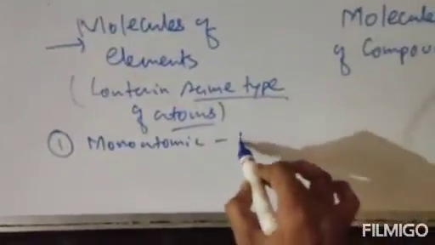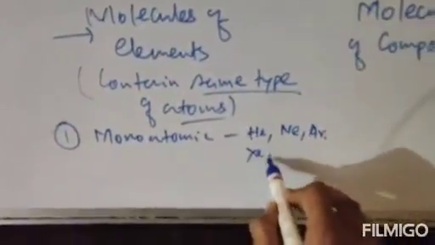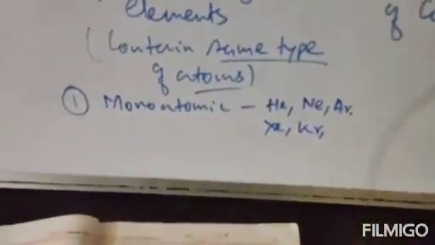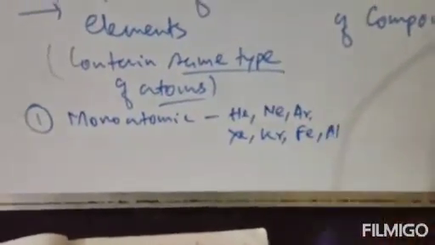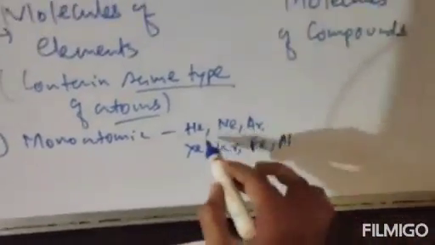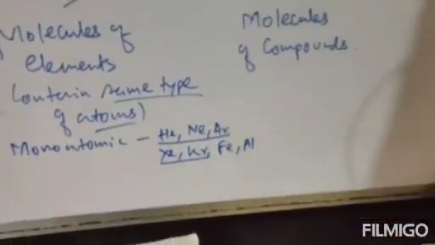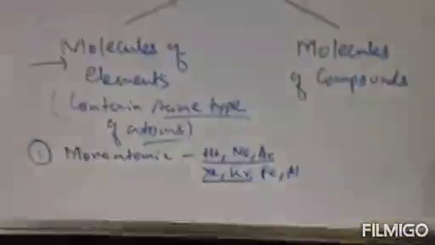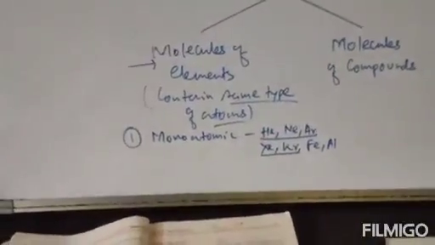For example, noble gases like helium, neon, argon, xenon, krypton, and metals like Fe and aluminium. All five of these are noble gases, and Fe and aluminium are metals. So these are monoatomic, that means they contain only one atom.